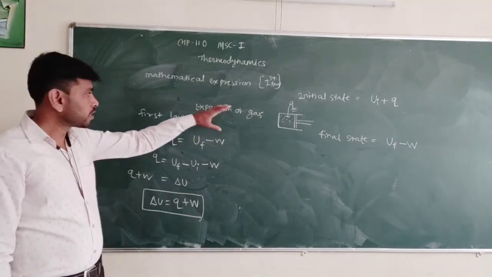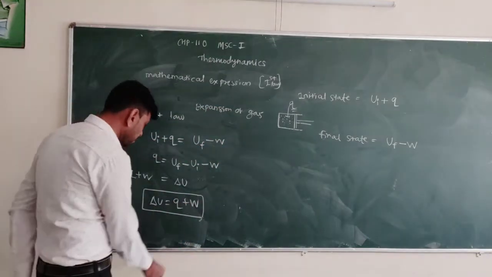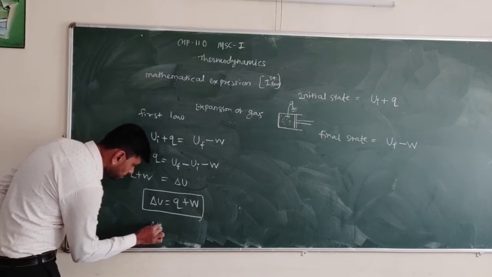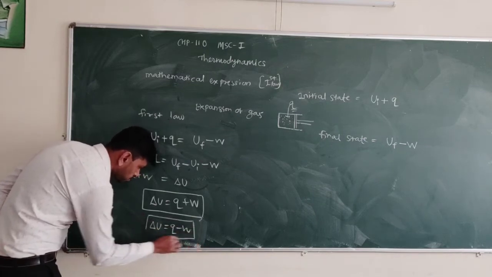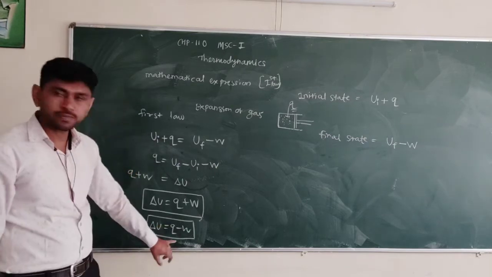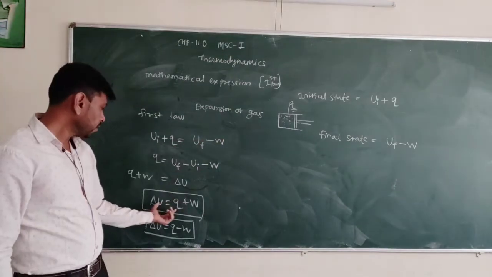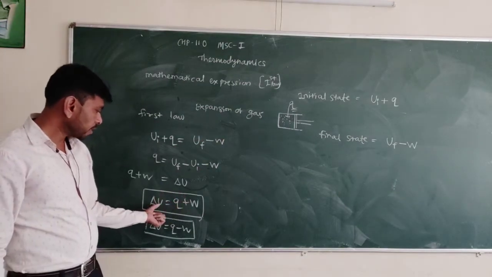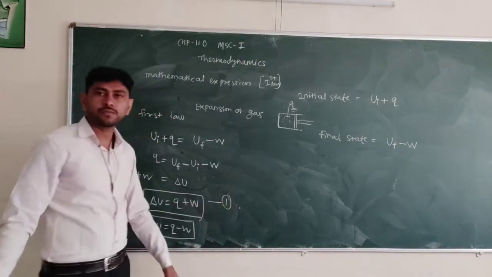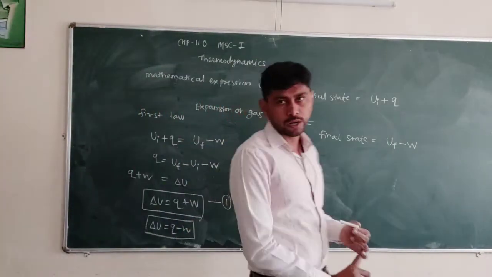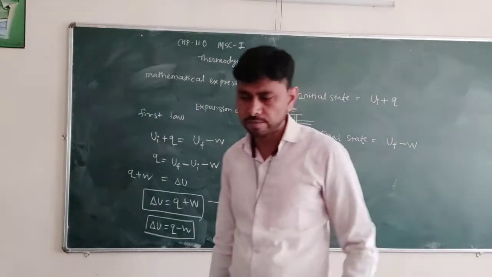We have seen here the expansion of the gas. In case of compression of the gas, this form changes to Q minus W. So in case of compression type of work, it changes to Q minus W, and for the expansion type of work, delta U is equal to Q plus W. So this is the mathematical expression for the first law of thermodynamics.